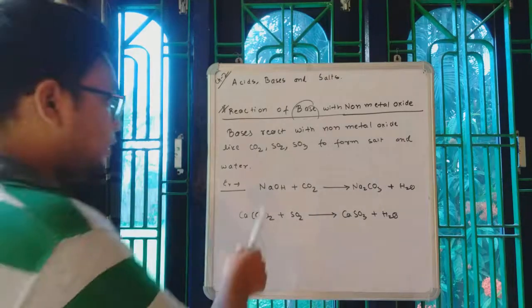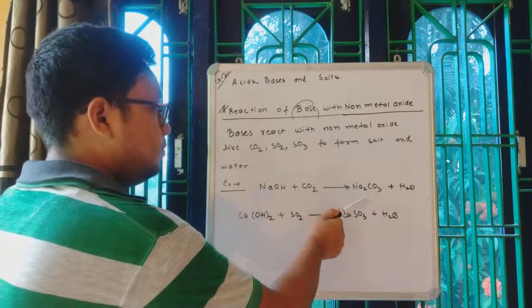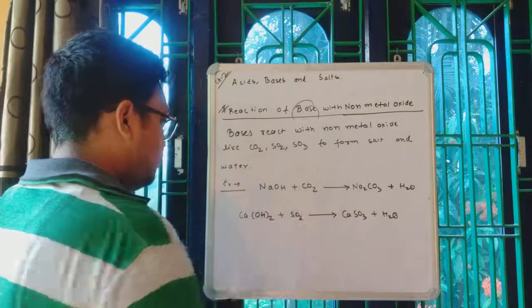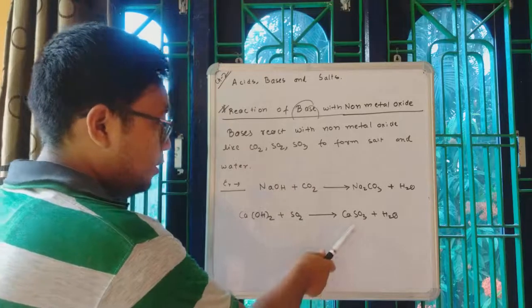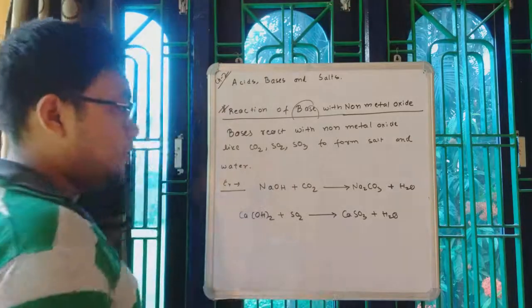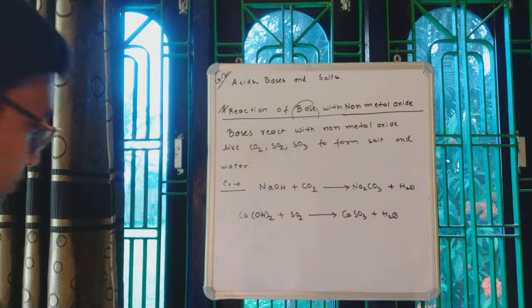So here you are getting base plus non-metal oxide gives a salt, sodium carbonate, plus water. Here calcium hydroxide plus sulfur dioxide gives you calcium sulfite plus H2O. Both the reactions are, I think, written. Now let's discuss something regarding